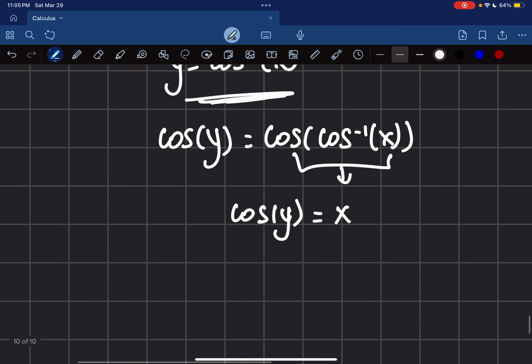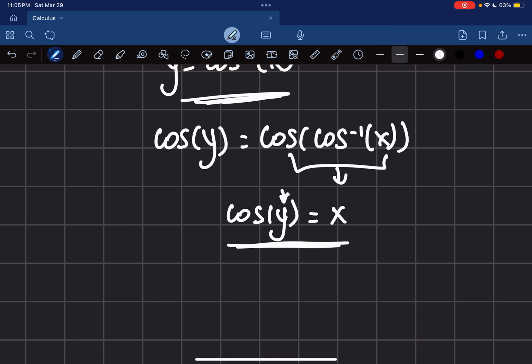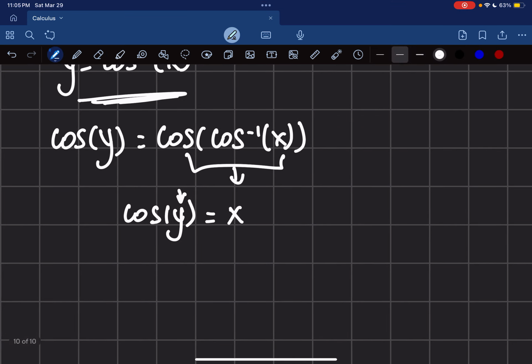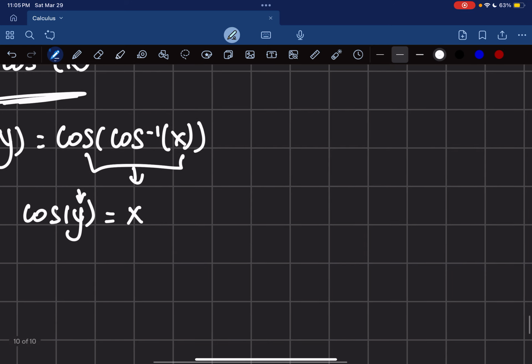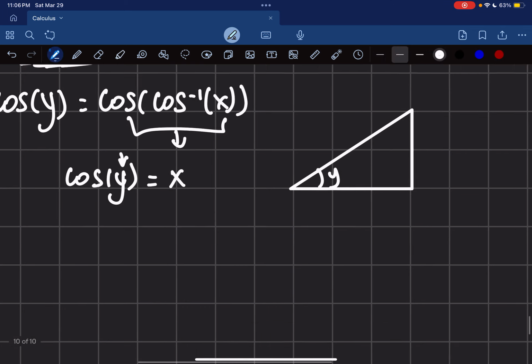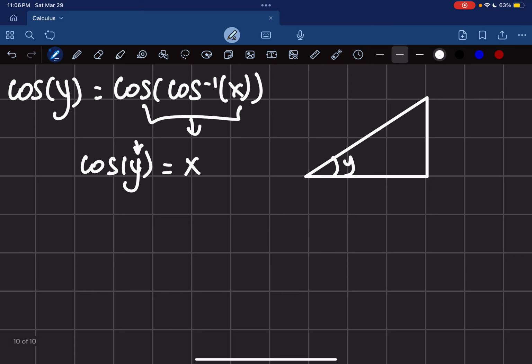So now when I look at this function, I know that cosine, the input here is usually an angle. So that means that my angle is given the name of y. And when I see this, I know, oh, when I'm working with angles, I'm working with triangles, right? Cosine and sine, I'm working with triangles. So this is what I'm going to be doing. I'm going to be drawing a triangle. And the triangle has the angle y. So my angle y here. Now, this is where the SOHCAHTOA comes into place.